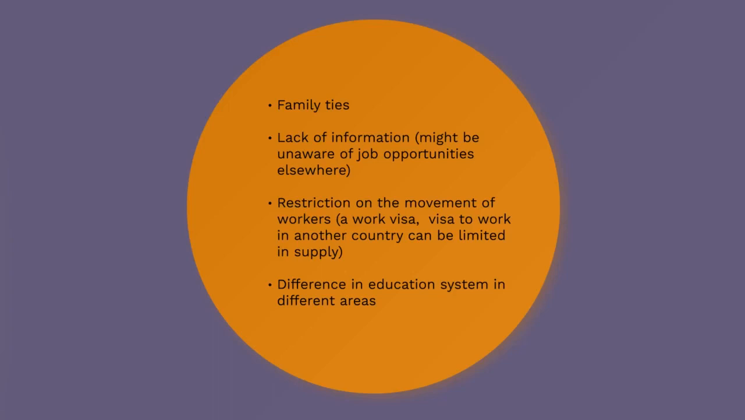Difference in education system in different areas. If you move from one place to another and that other place has a more improved educational system, then they will likely move over there because they are pursuing further studies. But if they have a good education system in their own area or place, then they might not move from that area.